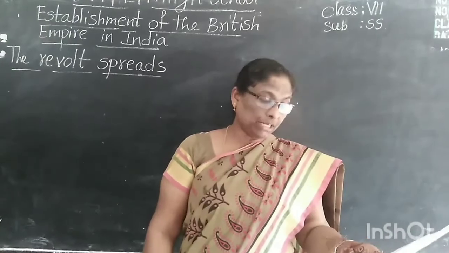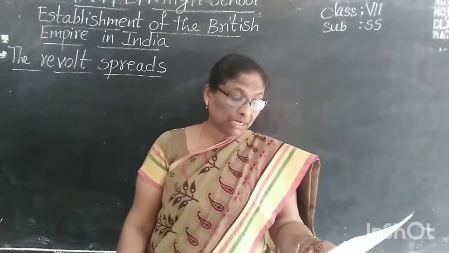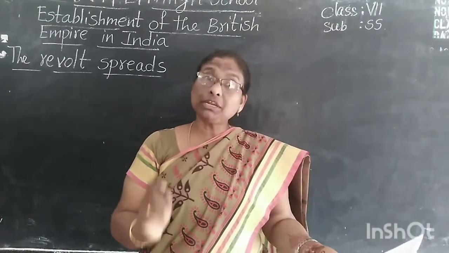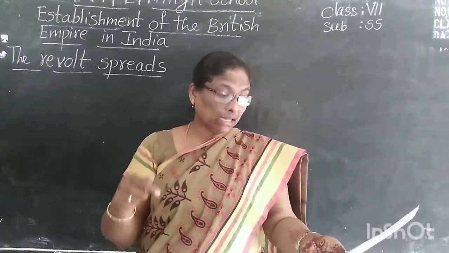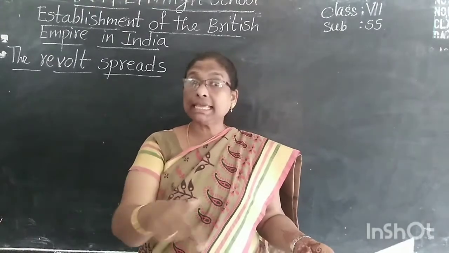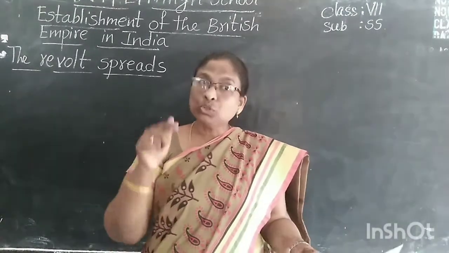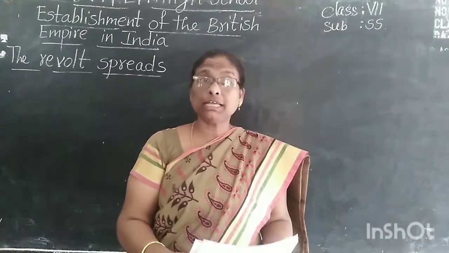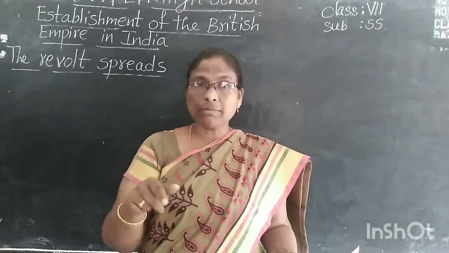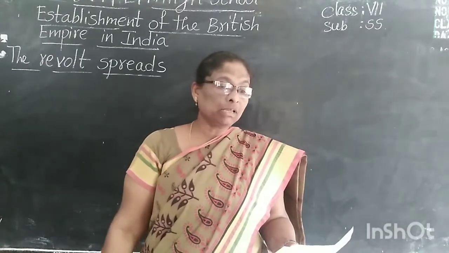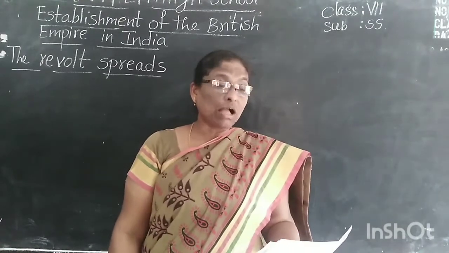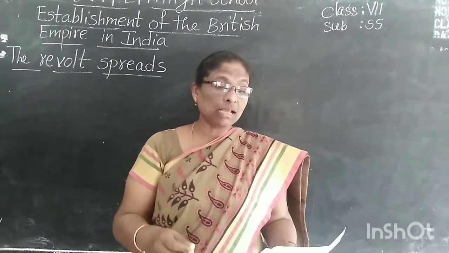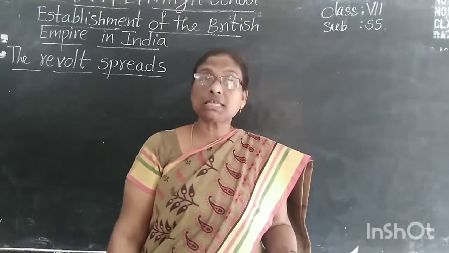Many royal families whose kingdoms had been taken away by the English joined the revolt. So many royal families whose kingdoms had been taken by the English also joined this revolt. Among them are the former Nawab of Awadh and the Maratha Peshwa Nana Sahib.